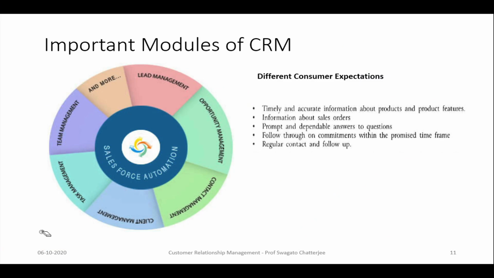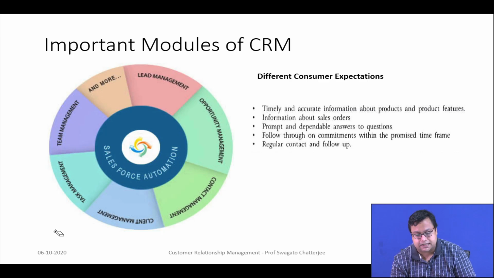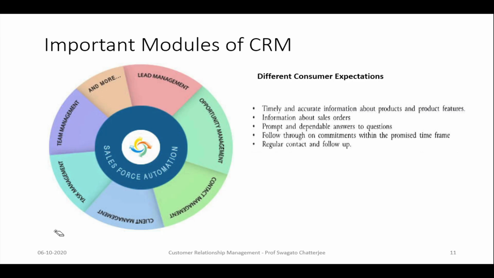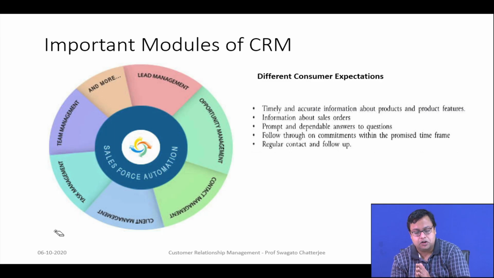Then what are the different kinds of customer expectations? Timely and accurate information about products and product features, information about sales orders, prompt and dependable answers to their questions, follow through on their commitments, whatever commitment you have made, whether you are following through on that, regular contact and follow up. These are the things that a customer, a client, an opportunity person, a contact will want from you. All of these things are needed, and to do that, the integration of these modules is very important.